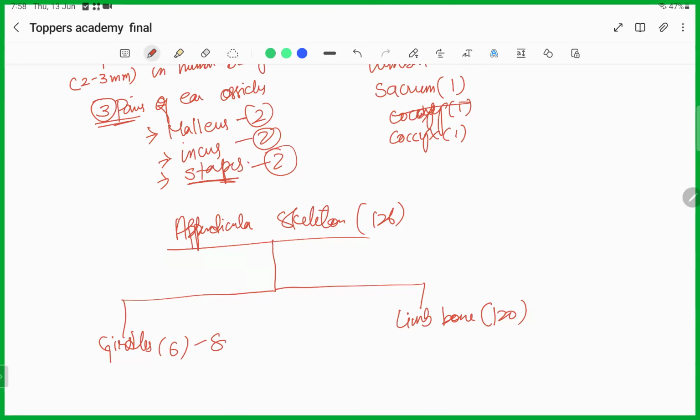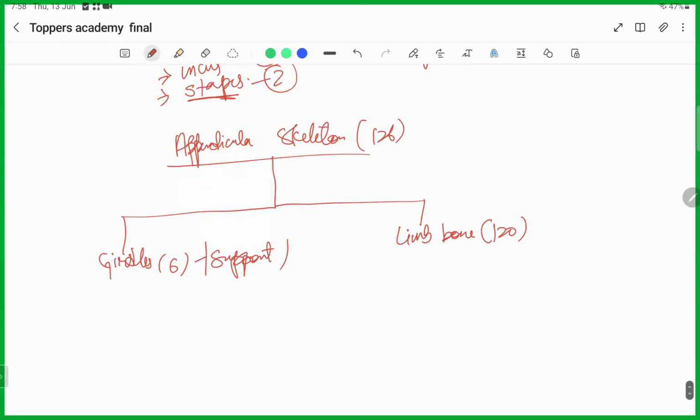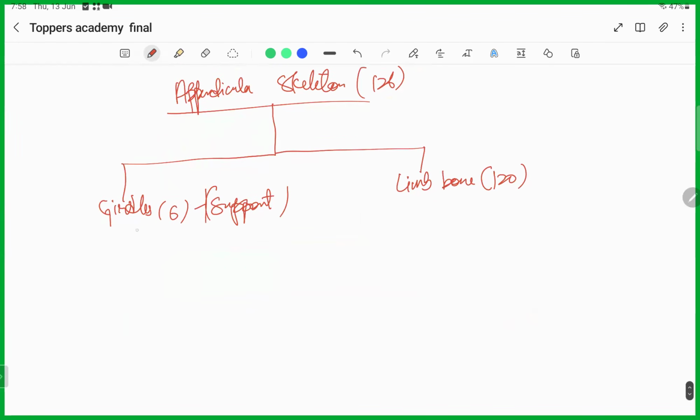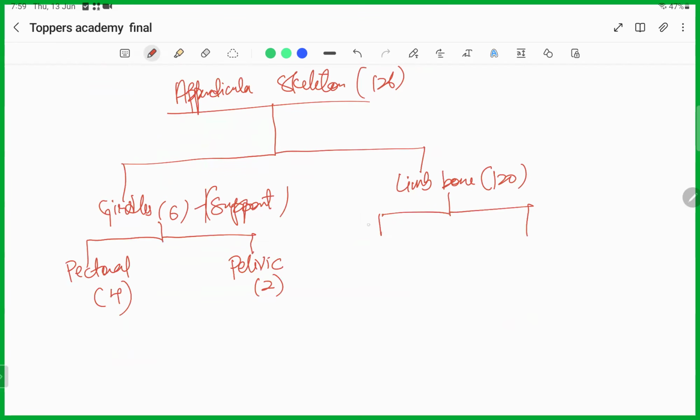These girdles give support and protection to the limbs, and join them to the main part of the body, the axial part. Girdles can be pectoral in the upper limb, and pelvic in the lower limb. Limbs can be forelimbs and hind limbs. Forelimbs are the hand part, the upper part. Forelimbs are made up of 60 bones, and the hind limbs are also made up of 60 bones, making it 120 bones.